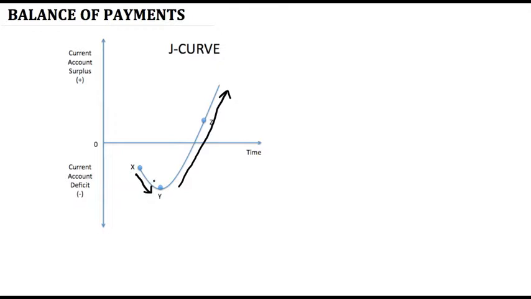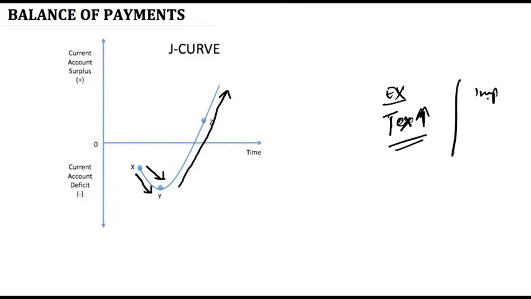Why does this happen? It is because every country takes certain time to adjust to the depreciated value. So in this time period, exports are not increasing and imports are not changing. So if a country was exporting textiles, and because of depreciation of currency the textiles have become more competitive in the market, there will be a time lag when this competitiveness will be experienced by the market.